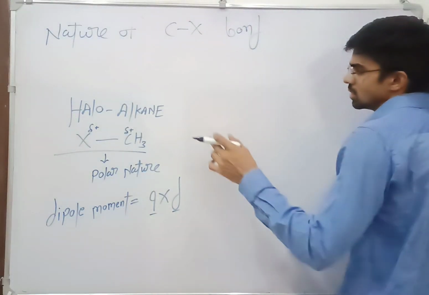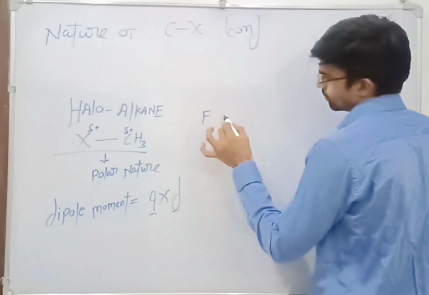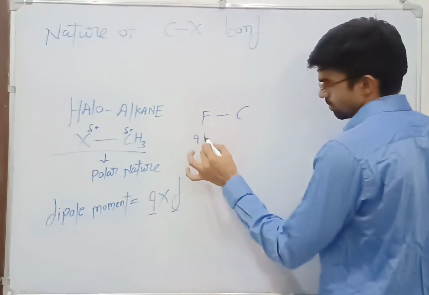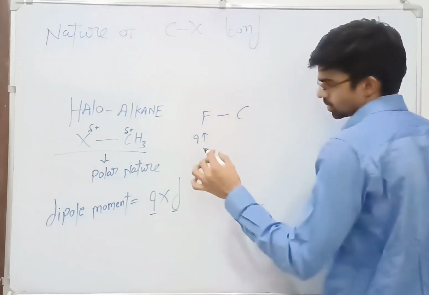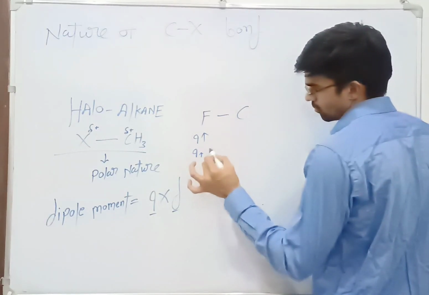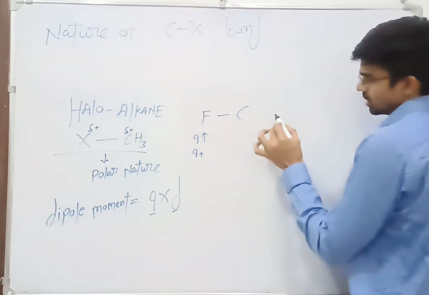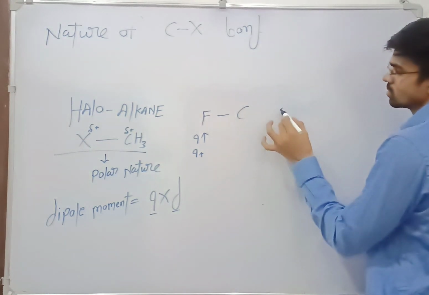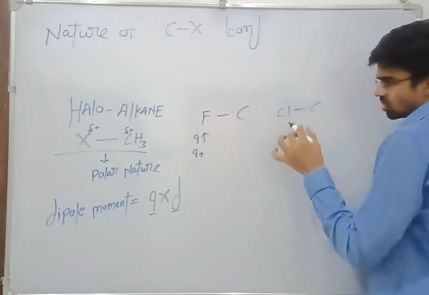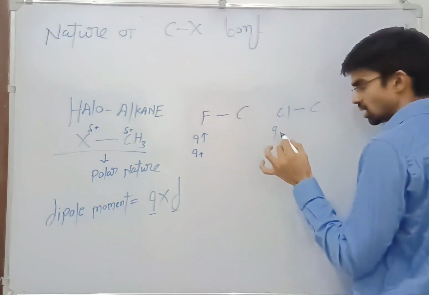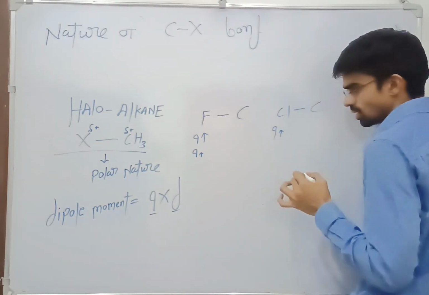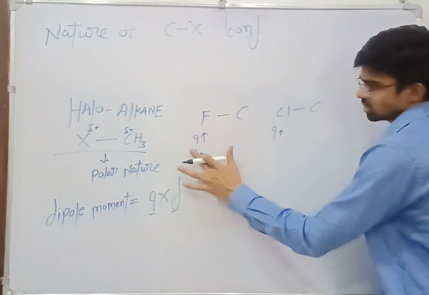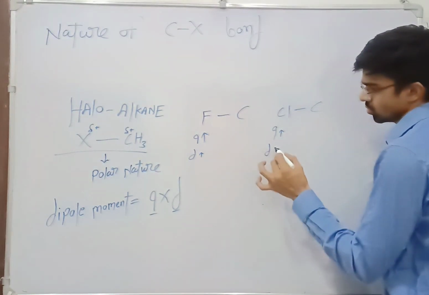Like if the halogen is fluorine, then for fluorine and carbon, as you know, fluorine has the maximum charge, but the size of fluorine is very small. In the case of chlorine forming a bond with carbon, chlorine has a lesser charge compared to fluorine, but the distance is more.